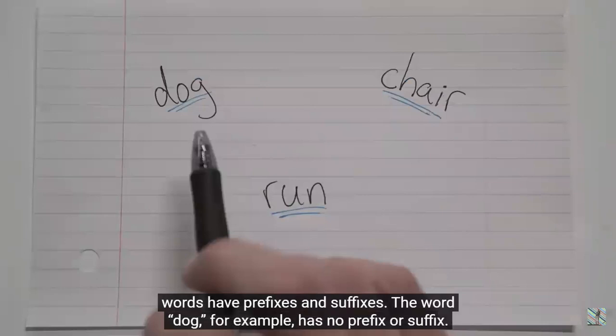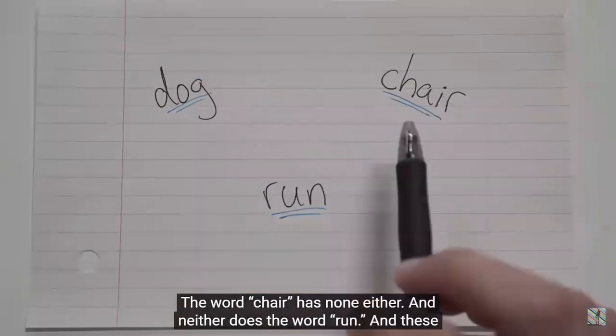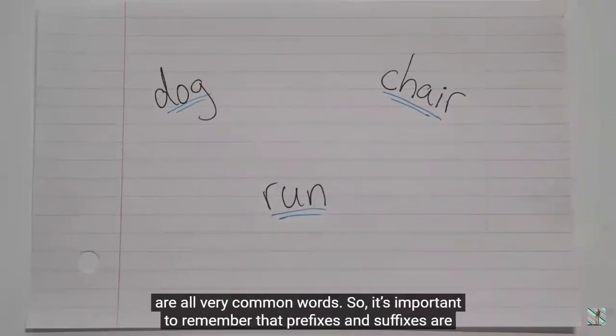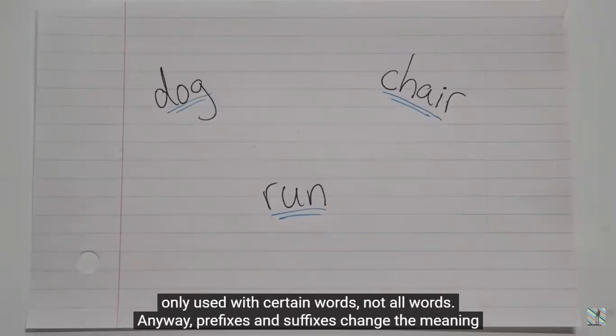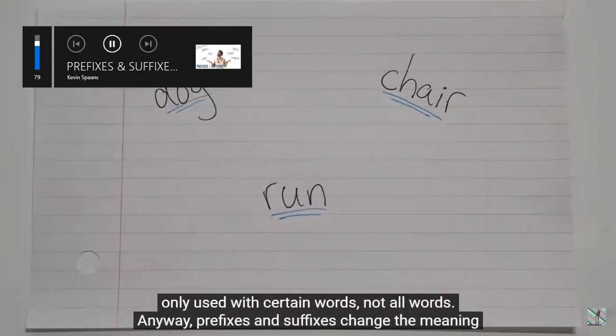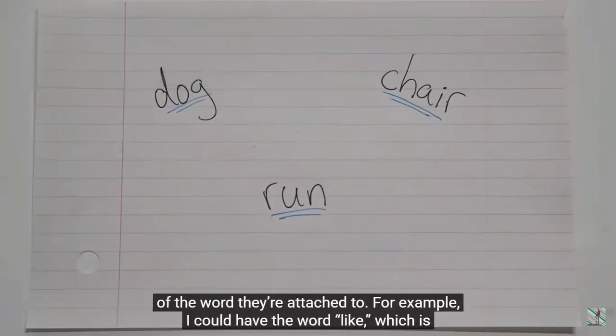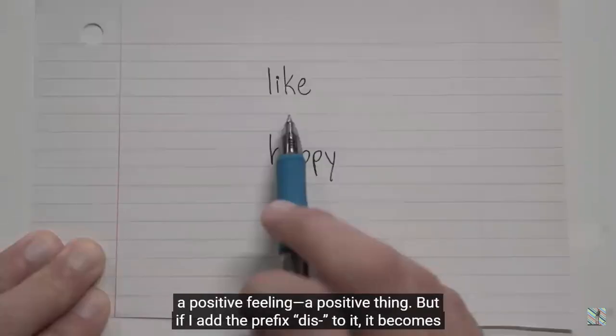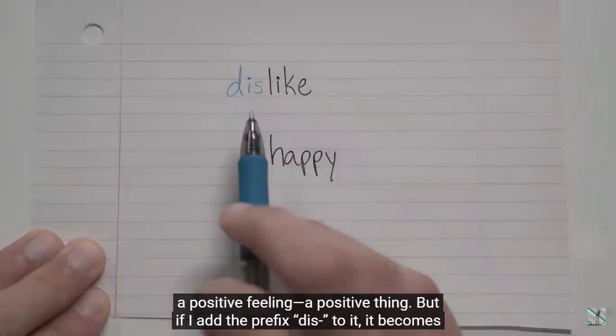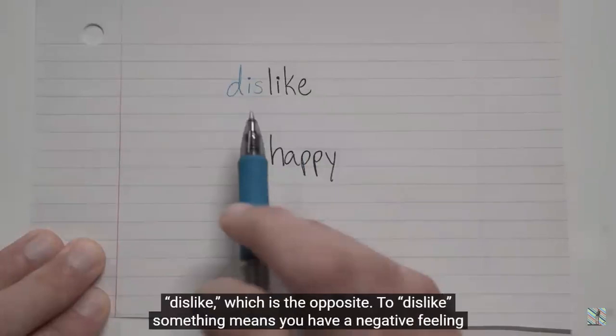And I say certain words because not all words have prefixes and suffixes. The word dog, for example, has no prefix or suffix. The word fair has none either. And neither does the word run. And these are all very common words. So it's important to remember that prefixes and suffixes are only used with certain words, not all words. Anyway, prefixes and suffixes change the meaning of the words they're attached to. For example, I can have the word like, which is a positive feeling. If I add the prefix dis to it, it becomes dislike. It's the opposite. To dislike something means you have a negative meaning.